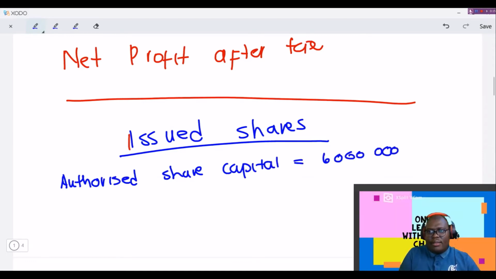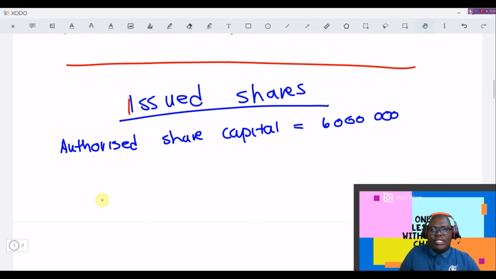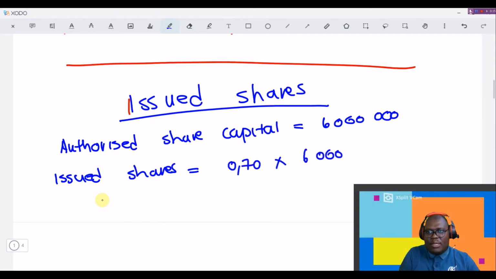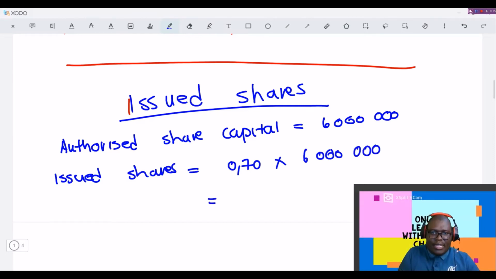Okay, and then we know that only 70% of those shares were issued, so we're going to say issued shares is equals to 0.70 times 6 million, so that we can have the number of shares that were issued.